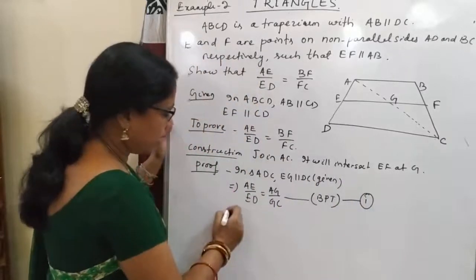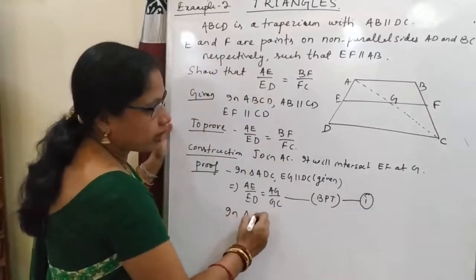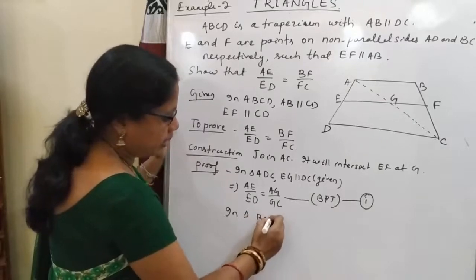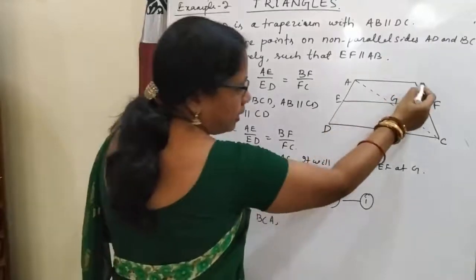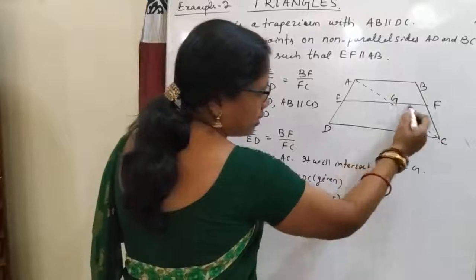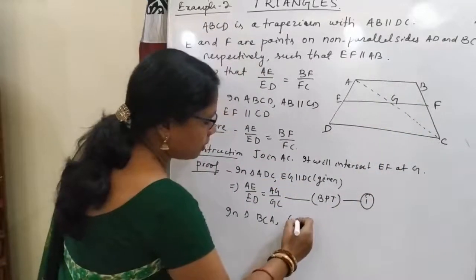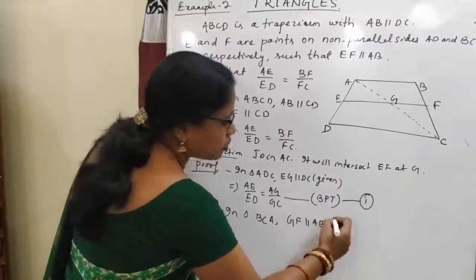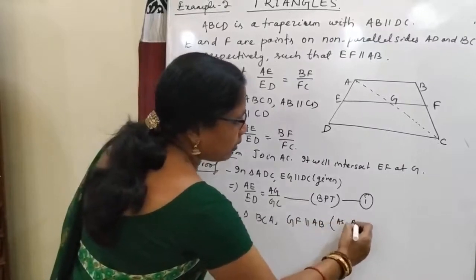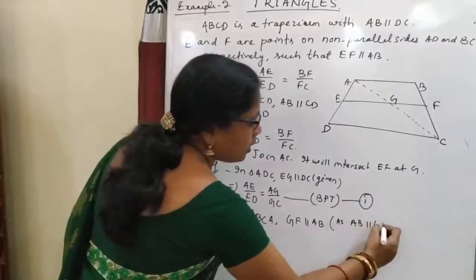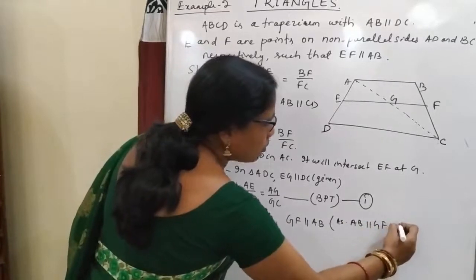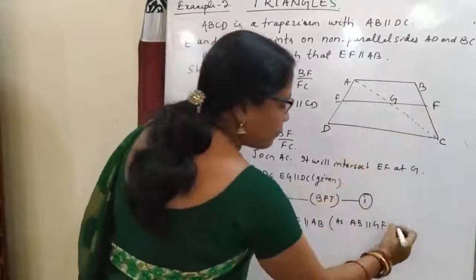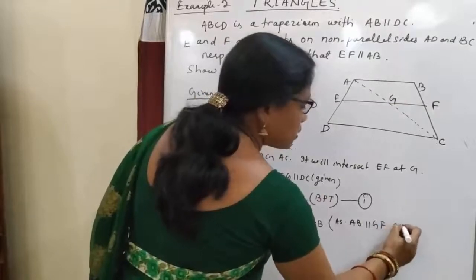Again in triangle BCA, GF is parallel to AB. As AB is parallel to CD and GF is parallel to CD, this is given.